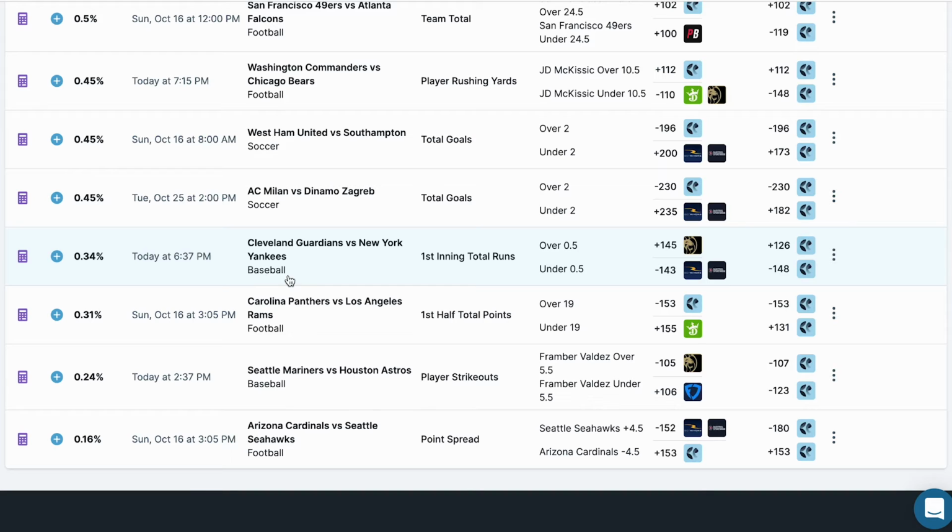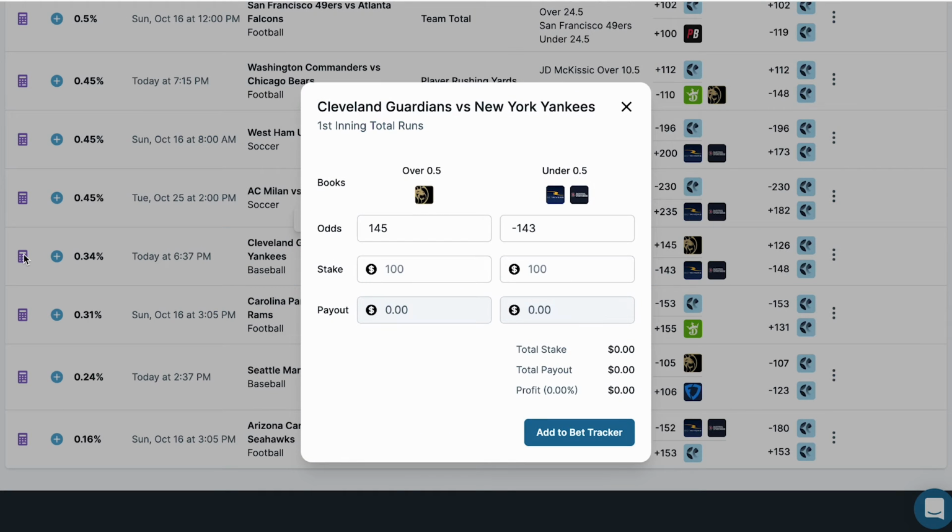All right, so let's look at this opportunity right here. So we have Cleveland Guardians versus New York Yankees. First inning total runs. A run scored would be +145 at BetMGM. No run scored would be -143 at BetRivers and Barstool. So if we want to arbitrage this bet and make a guaranteed risk-free profit, this is how we would do it. So first of all, this is arbitrage because this number, 145, is greater than the -143. You always want to make sure that this number is always bigger than the opposite side.